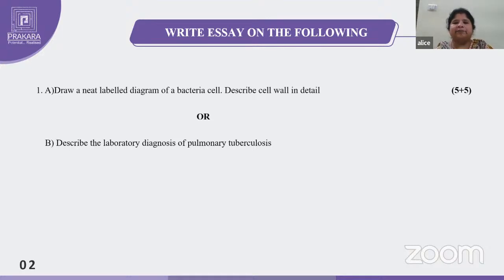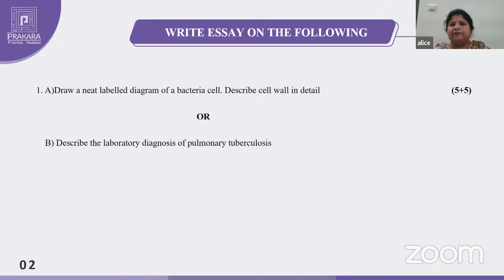And next will be the demonstration: gram staining, electron microscopy, microdissection, plasmolysis. You have to write just the names, enough. No need of description. Then after demonstration, you have to write the cell wall deficient forms. One or two points are enough. Name the cell wall deficient forms like mycoplasma, ureaplasma, L forms. And the terms: protoplast, spheroplast. That's it, enough.